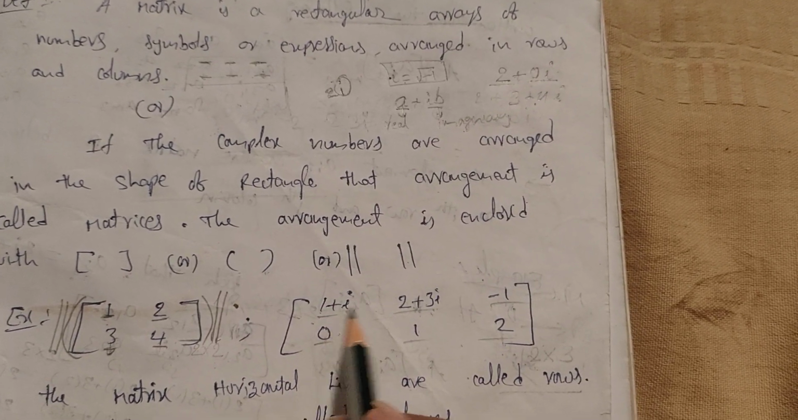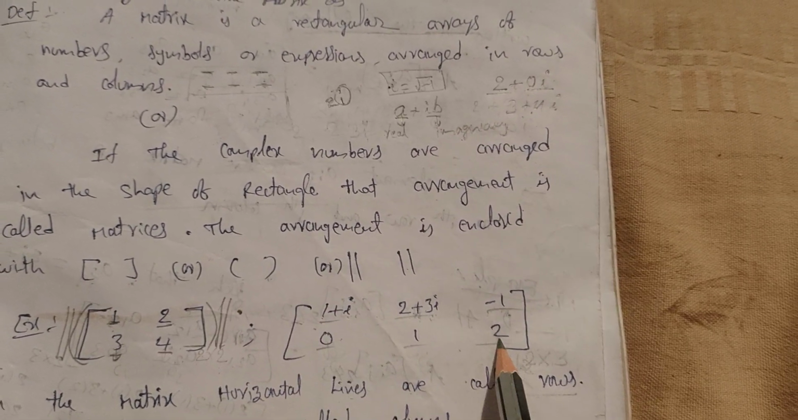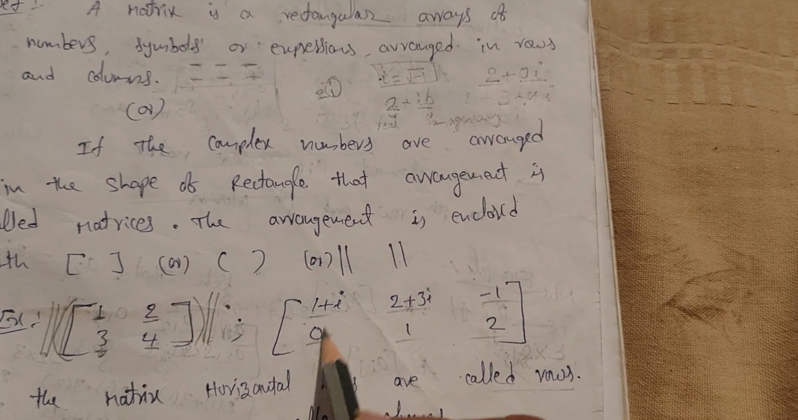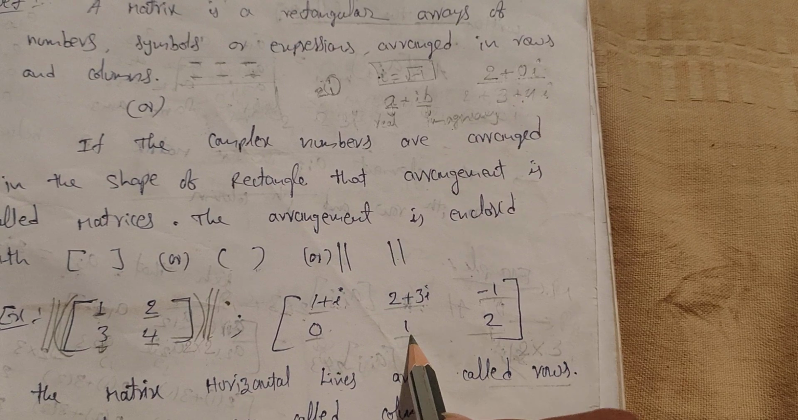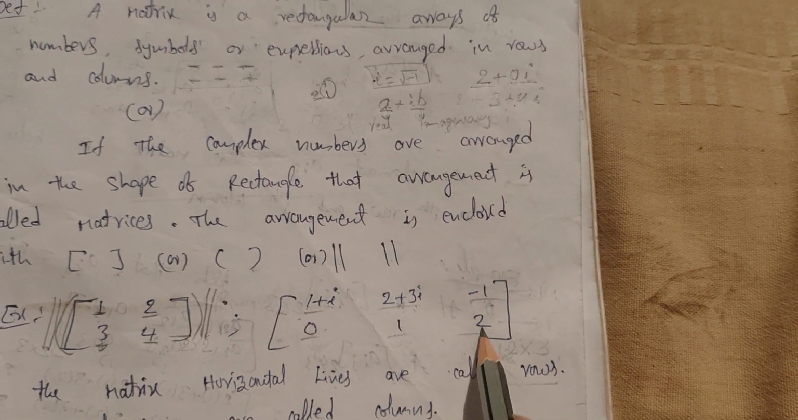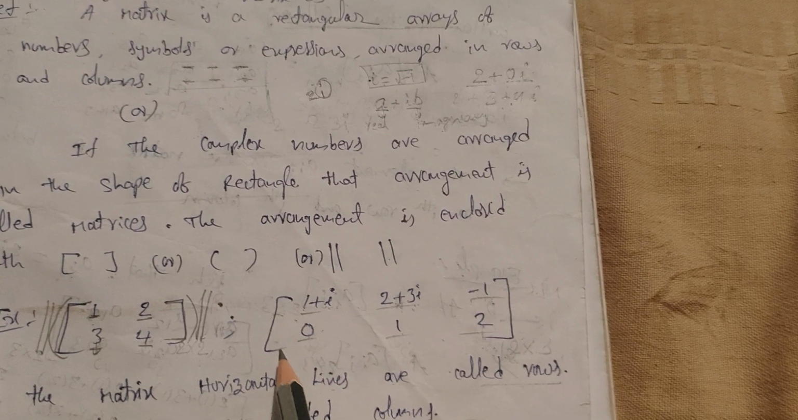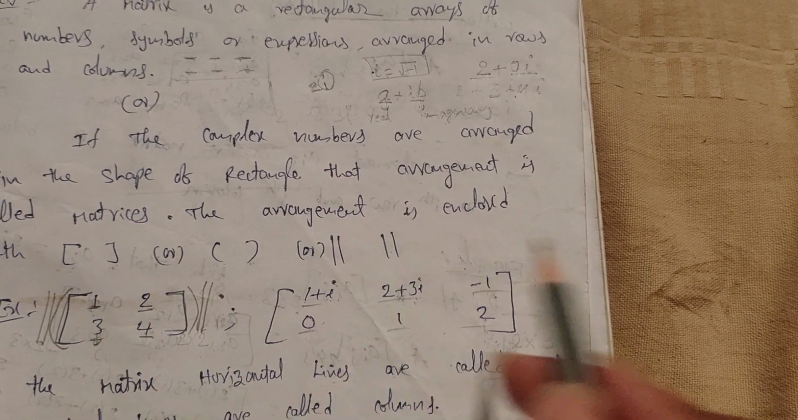In the second row, uniformly, that means it follows the first row: 1 plus i, 0, same gap, 2 plus 3i, 1, minus 1, 2. So this is also a matrix. This also we can enclose with any one of these symbols.